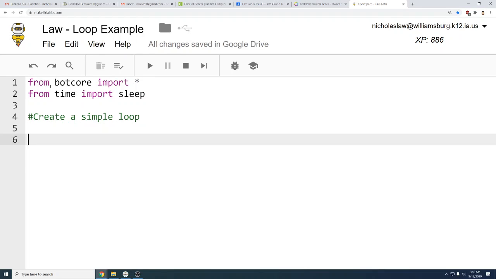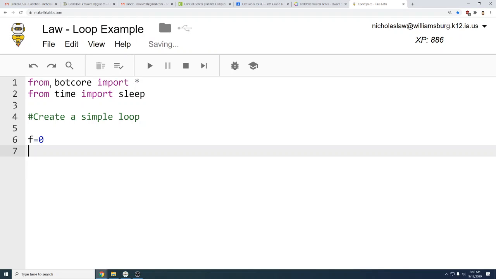And we can name it anything. I'm going to name a variable. I need to define a variable. Let's name it f. I'm going to make it equal 0. There's my defined variable. This is Python. And then I'm going to do what's called a while statement.